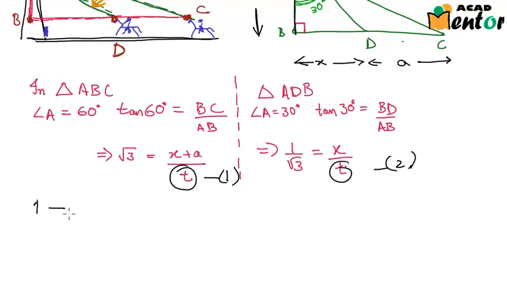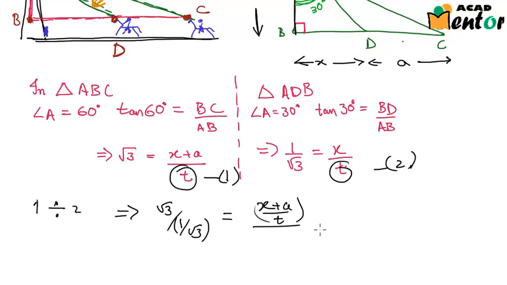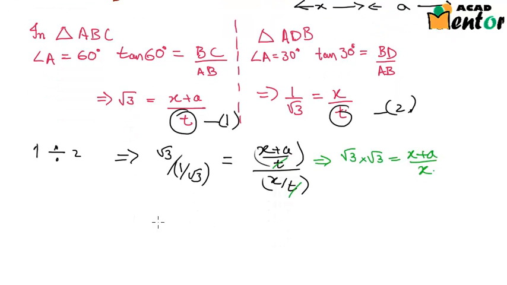On dividing equation 1 by equation 2, on the left hand side I would have root 3 by 1 by root 3, is equal to x plus a by t whole over x by t. Here t and t would get cancelled. This root 3 would go up and be multiplied with root 3 here. So root 3 multiplied by root 3 is equal to x plus a by x. This further implies 3 is equal to x plus a by x.